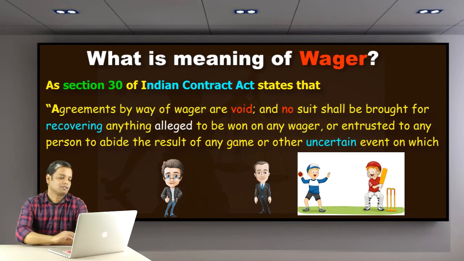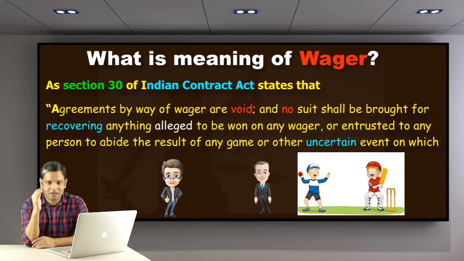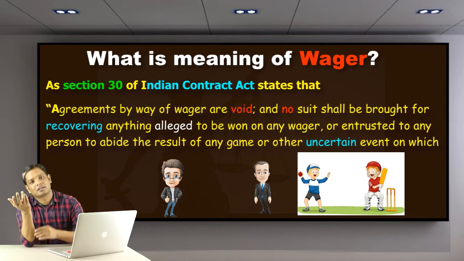Now the point is, wager and contingent contract, why are both terms kept under the same topic? That is because a wager also depends on a future event. It is talking about something which will happen in the future.